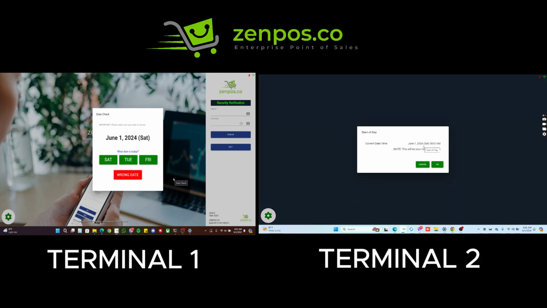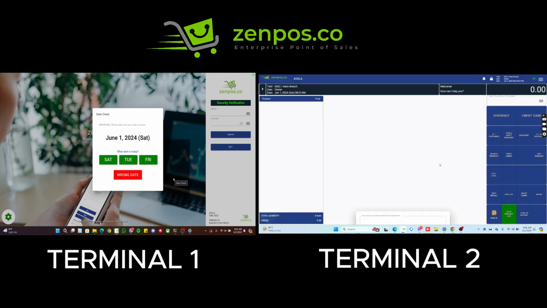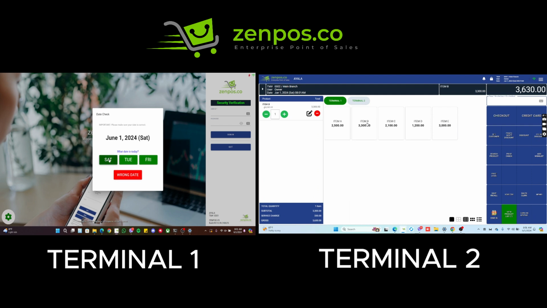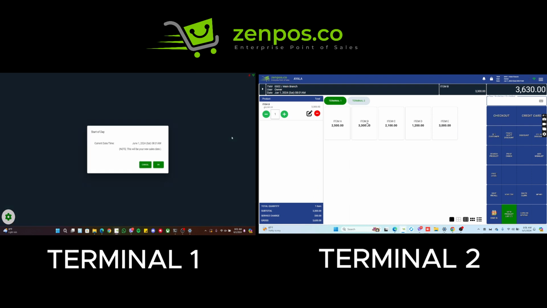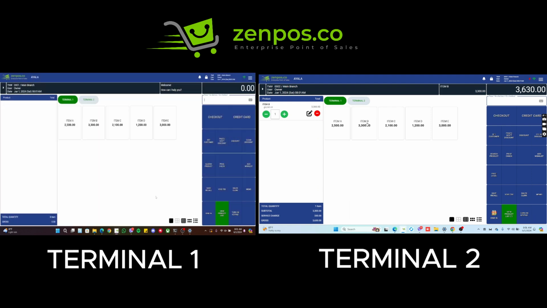Okay, so we're going to see here the start of the day is currently June 1, Saturday at 8 a.m. Okay, so we're going to transact here in Terminal 2, item B. And then in Terminal 1, we're going to start also with here, we sign in. So you can see in Terminal 1, it's going to be June 1, Saturday, 8 a.m. as well. So in Terminal 2, we punched item B. So in Terminal 1, we're gonna punch item A.